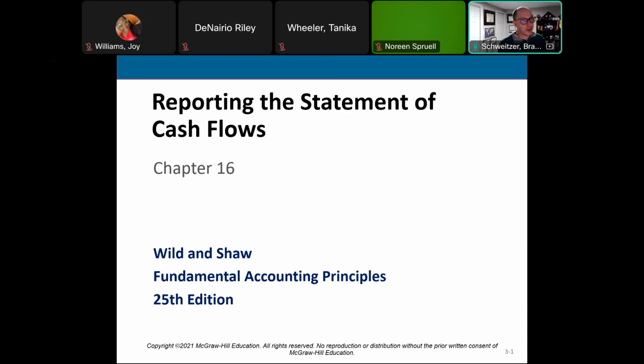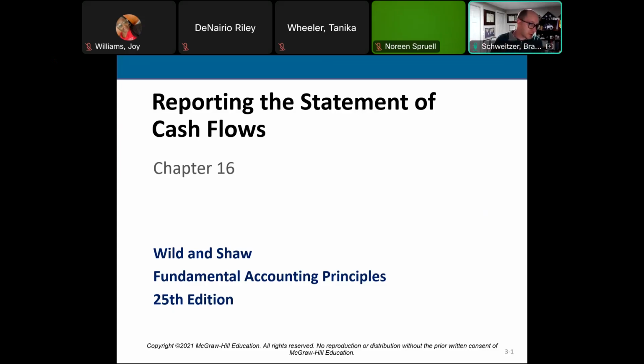Cash comes into the business from our customers, through sales that we're making to our customers. Customers pay us in cash when they receive the goods and the services. That's how we receive our cash. And then we pay the cash.